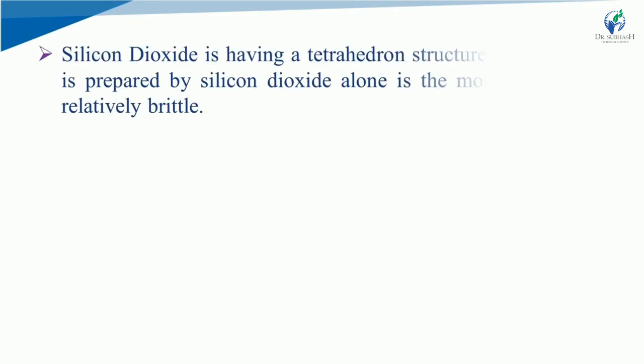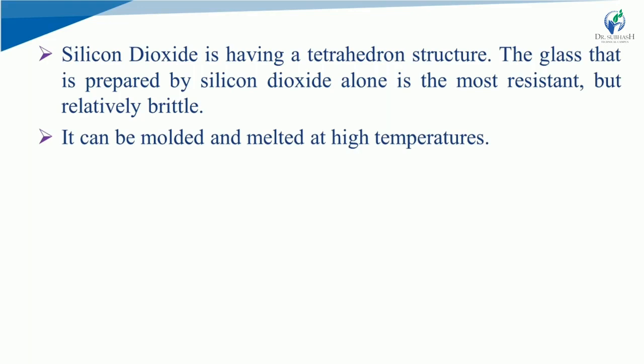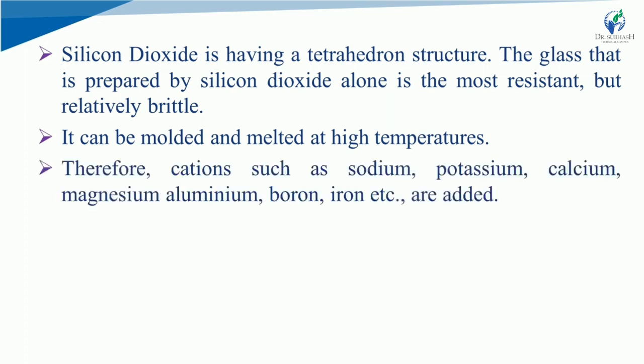Silicon dioxide has a tetrahedron structure. Glass prepared from silicon dioxide alone is the most resistant but relatively brittle. It can be molded into any shape and melted at high temperature. Therefore, cations such as sodium, potassium, calcium, magnesium, aluminium, boron, iron, etc. are added.